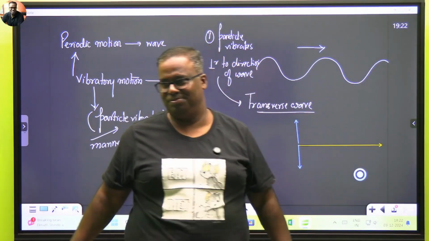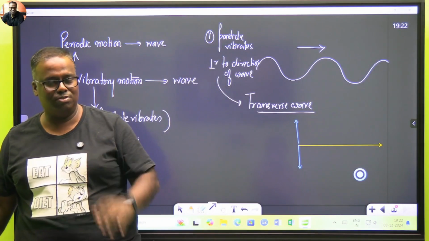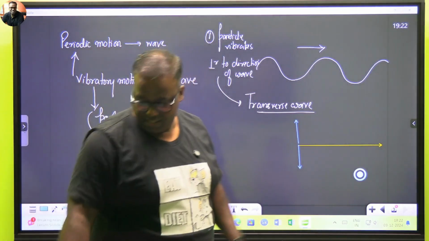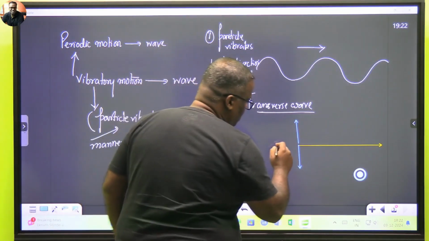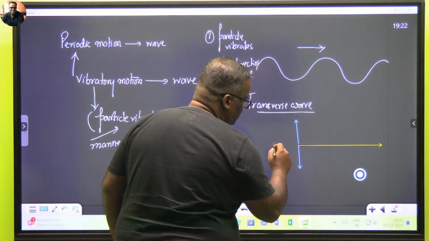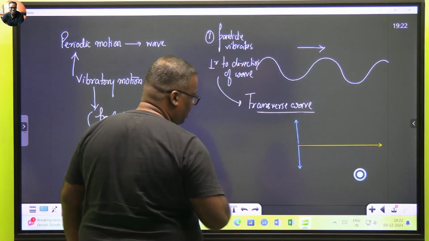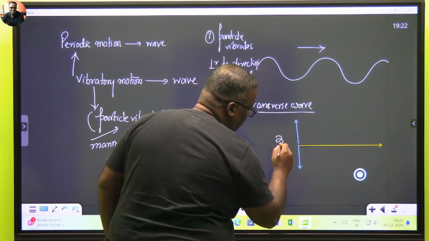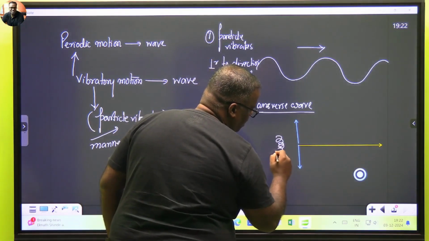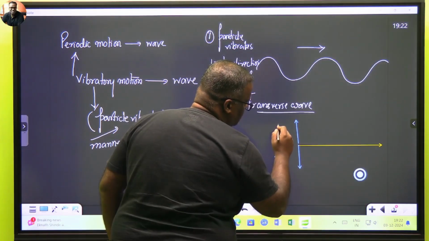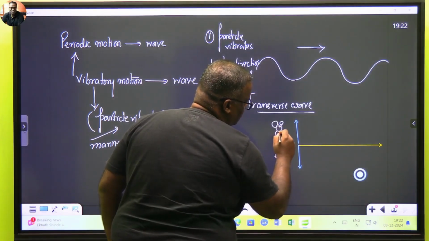Transverse wave. Did you understand what is a transverse wave? Okay, next thing. Let's say in my car, I have something which is a spring. In my car, I have a spring-loaded Mickey Mouse. There is a spring, and there is a Mickey Mouse on top of it.